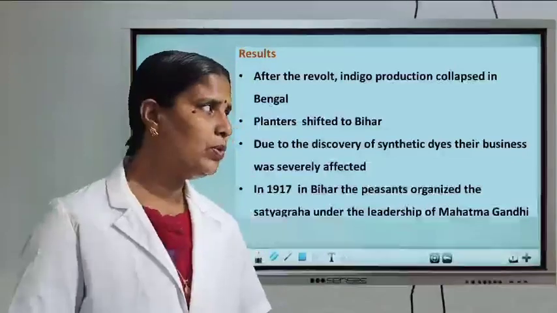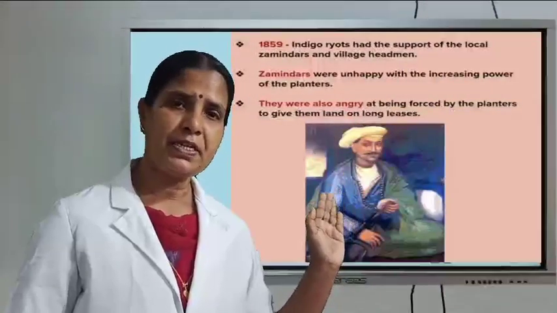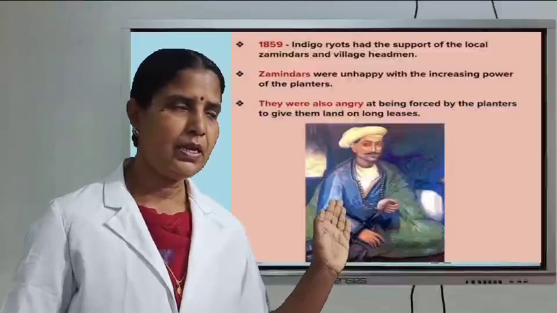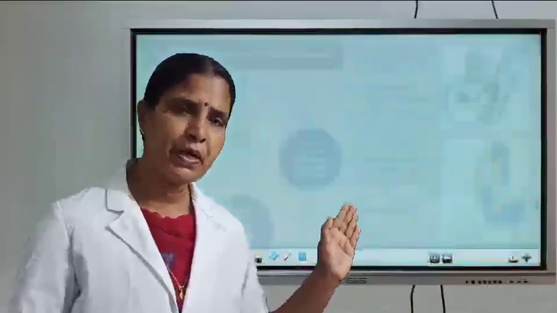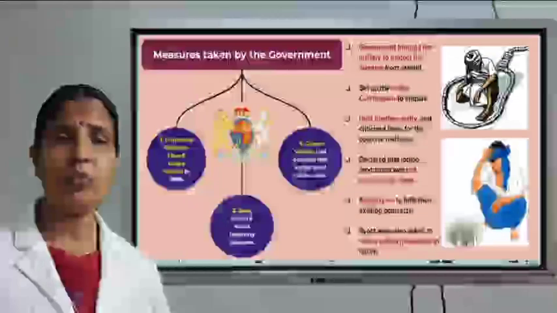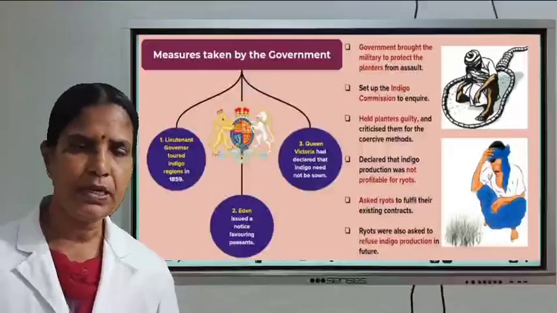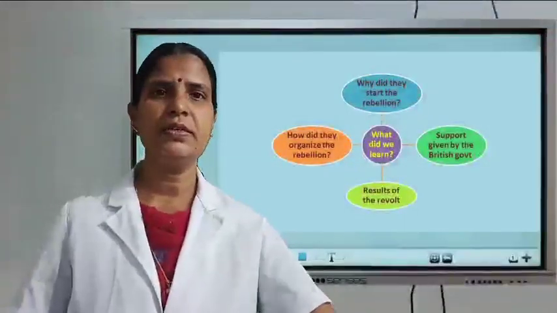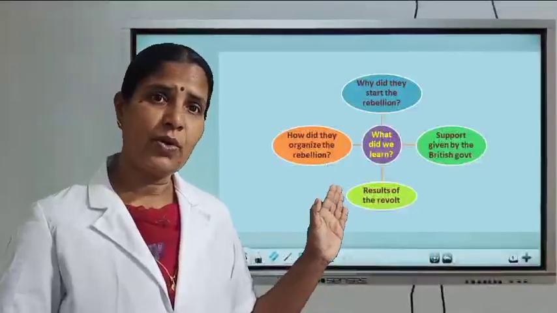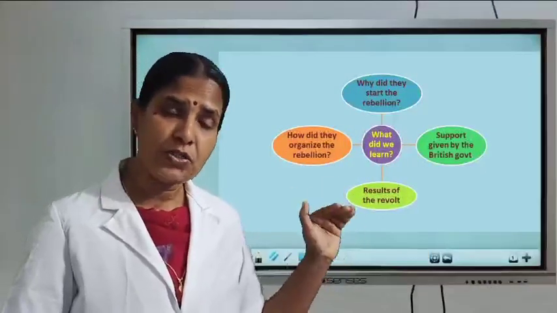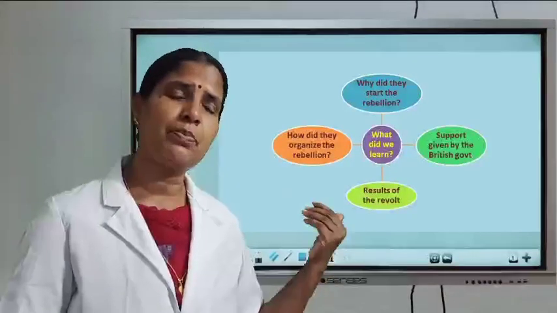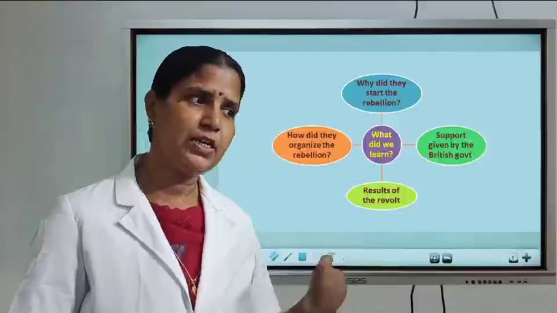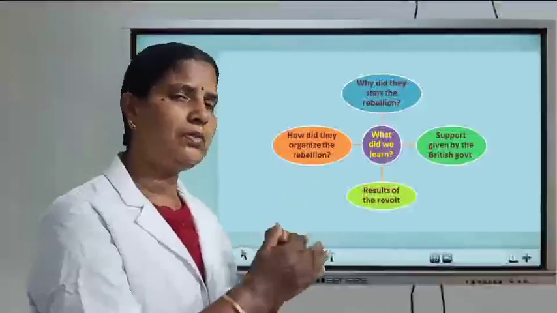I hope all of you understood this. Clear? Okay, what did we discuss now? The problems faced by the indigo peasants and the support they got from the British government. Why did they feel that they were getting support from the British government? Understood? Okay, in today's class we discussed why they organized this movement, how they organized it, what support they got from the British government, as well as the outcomes or results of this rebellion. Thank you.